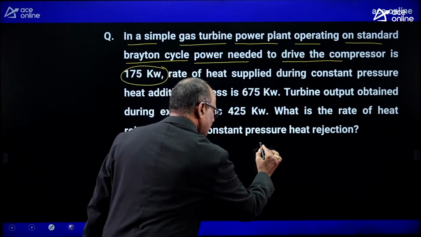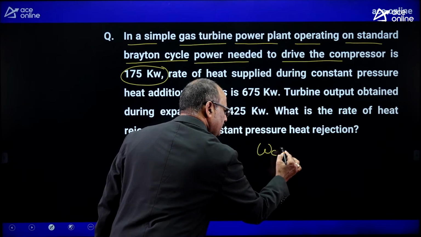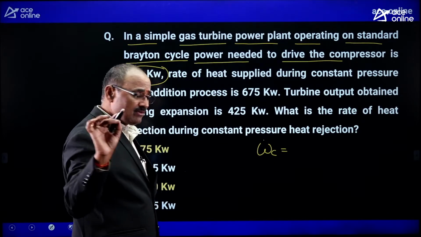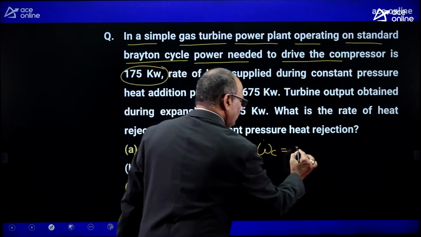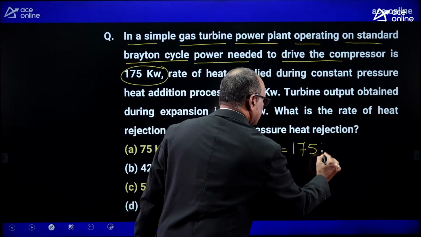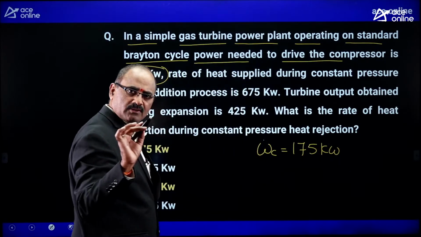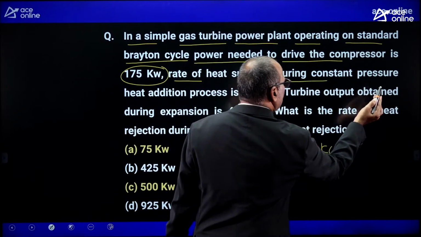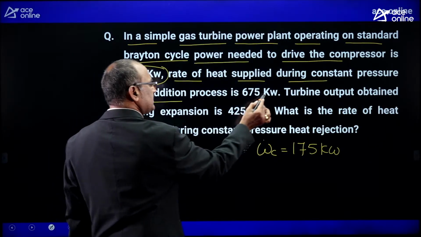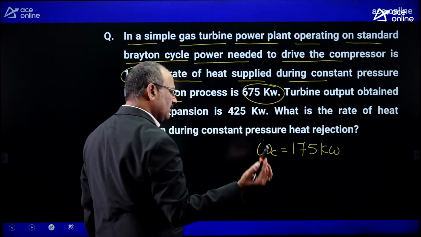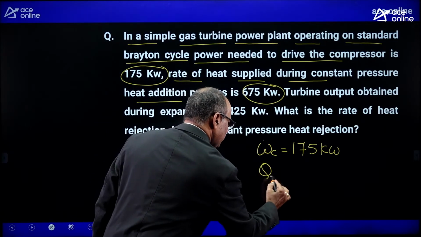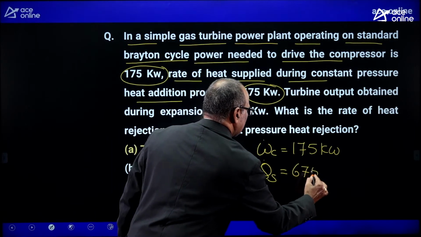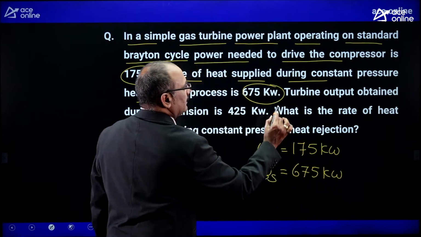The power required for driving the compressor, that means the work required for the compressor in 1 second, is 175 kilowatts. Okay. Rate of heat supplied during the constant pressure heat addition process is 675 kilowatts. The heat supplied in 1 second is 675 kilowatts.